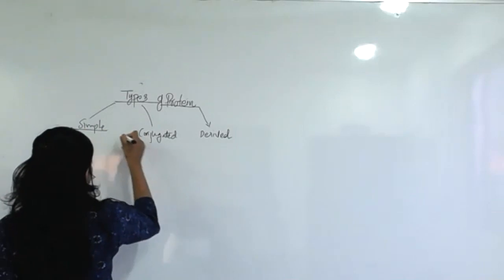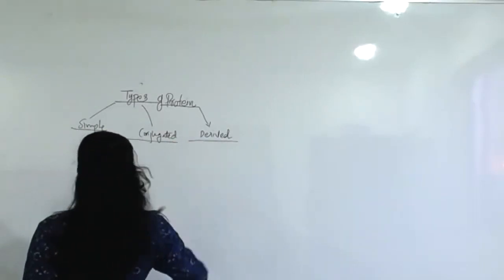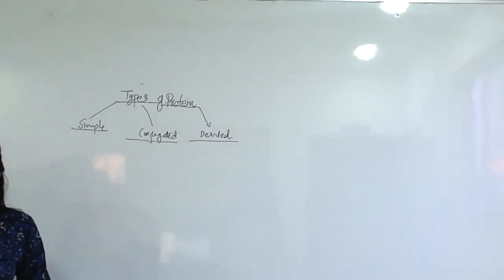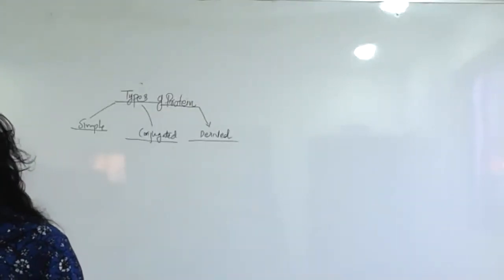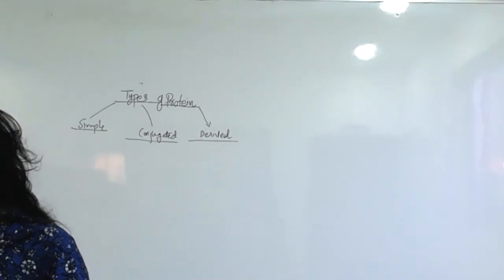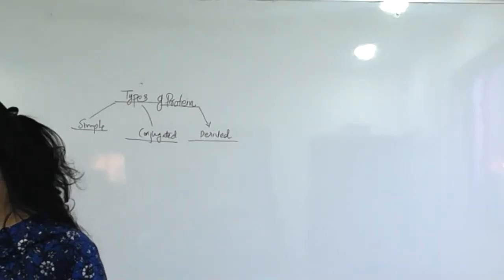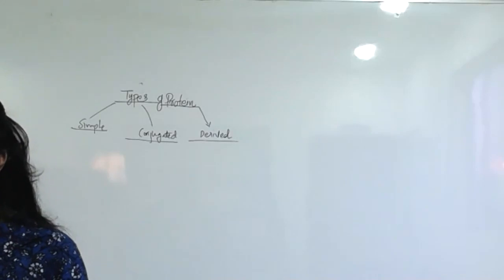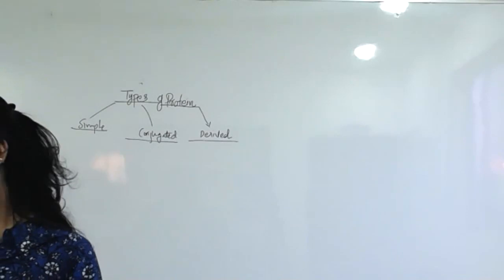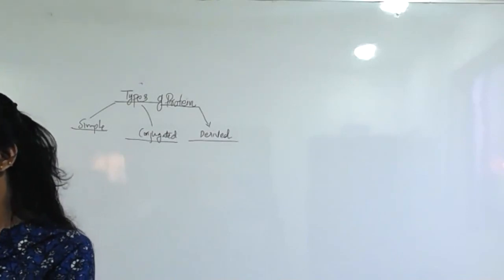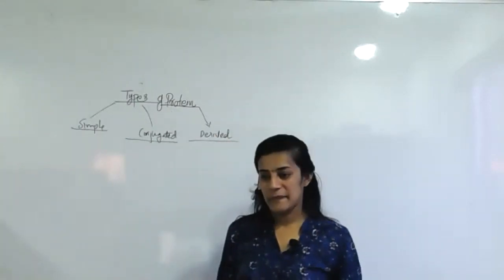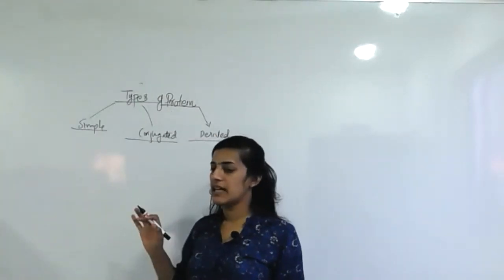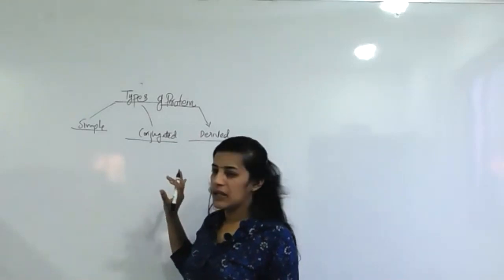So simple, conjugated, derived form. Ratik, we already discussed. The same thing we are going to study in the textbook. They have fibrous and globular. In the textbook they give only the simple form.